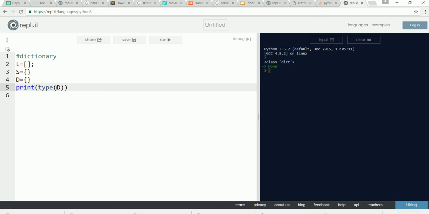And if we try to print S, this becomes a dictionary. Because it might get confused with an empty set, it's always wise to create it differently.